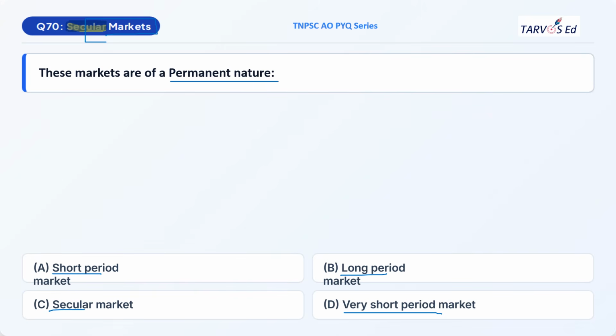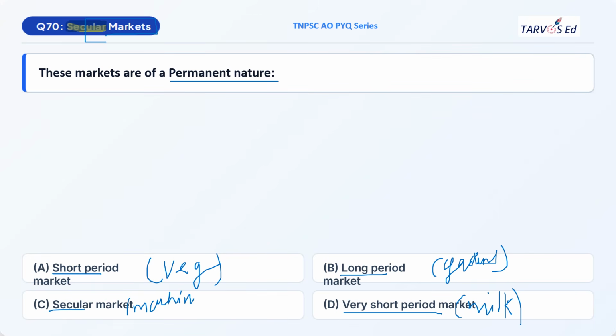Very short period market, it is highly perishable. For example, you can take milk. It is very perishable. Overnight it will get spoiled. Short period market, vegetables and fruits come under short period market. It is very perishable and you can keep it for 1 or 2 days. Long period market, usually food grains come under long period market. Grains and pulses come under long period market. Please bear with my handwriting. Secular market is machineries. So machineries come under secular market.